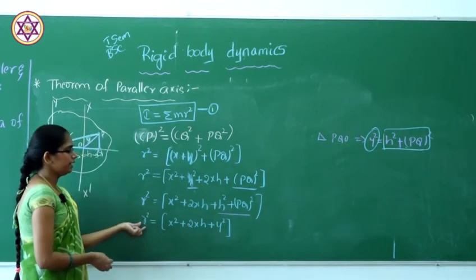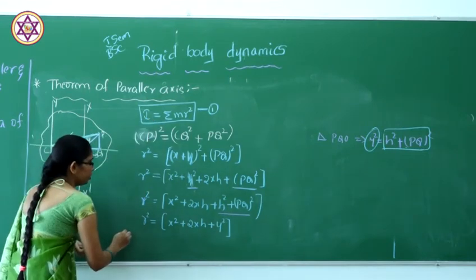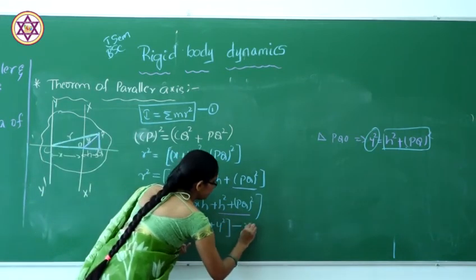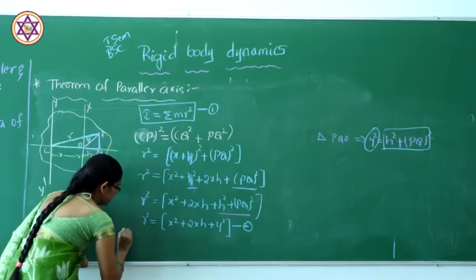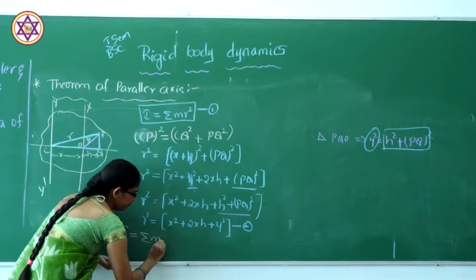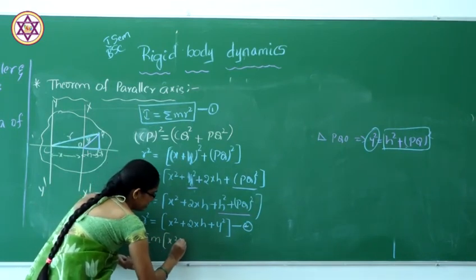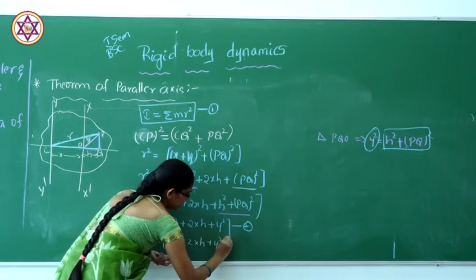So this is our r square. Substituting this in equation 1, I becomes the sum of m times (x square plus 2xh plus y square).